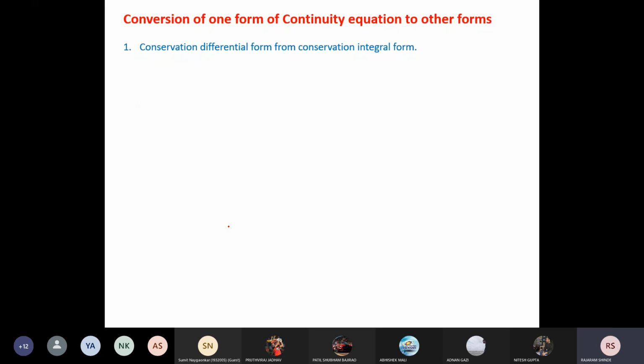Why I am going to do this: I am going to show you how all these equations are representing the same phenomena. Okay, now first I will write the conservation integral form. What is the conservation integral form?